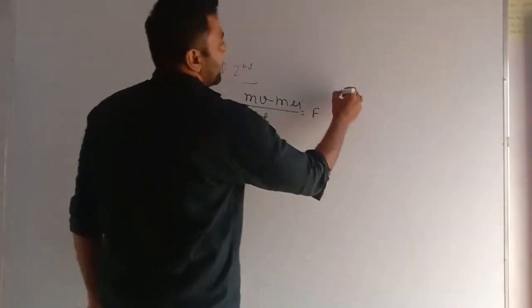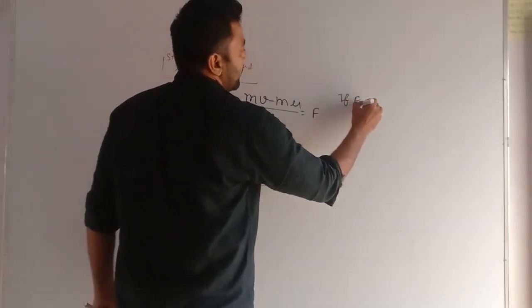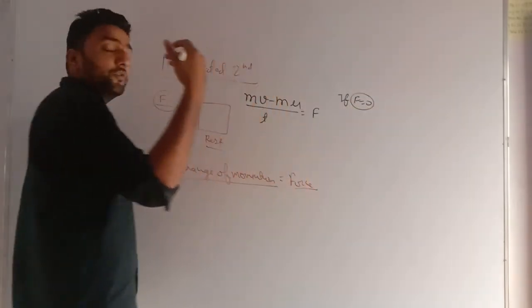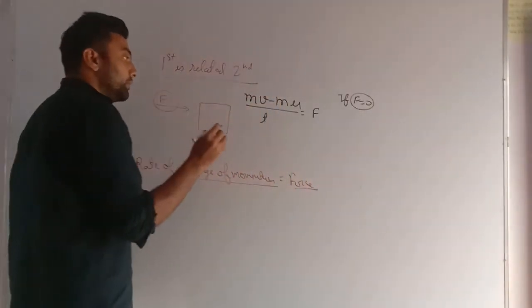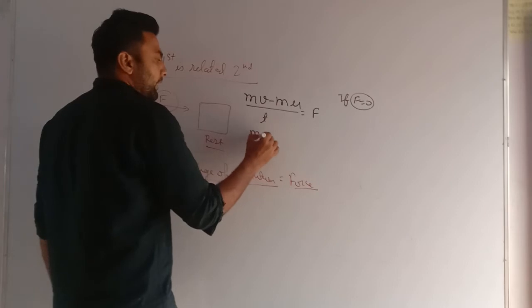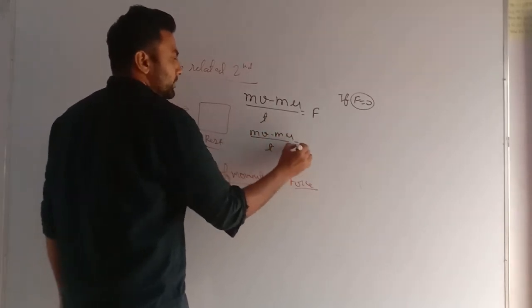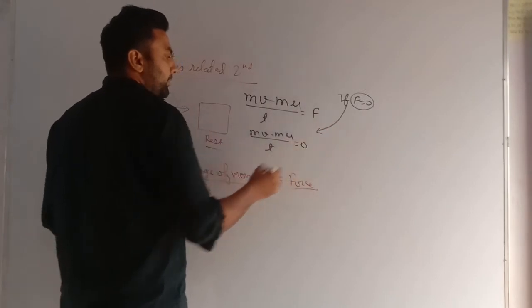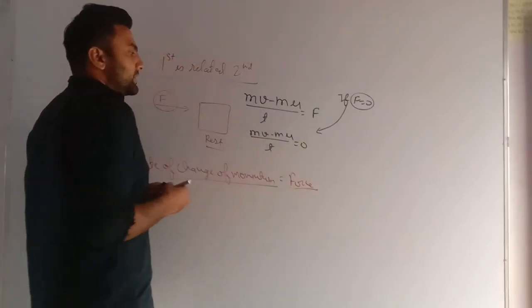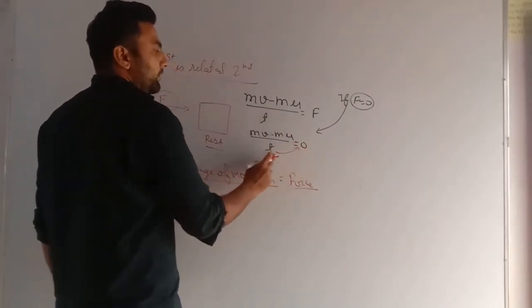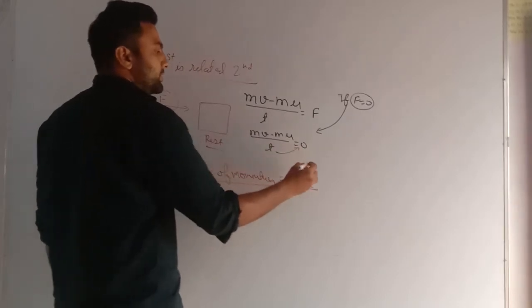If I do not apply any force, if F equals 0, then (mv minus mu) upon t equals 0. This is the condition I am applying here. Now this t will come here and multiply, and 0 into t will be 0.